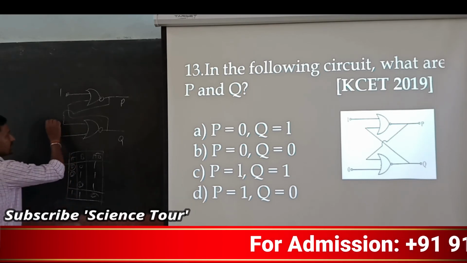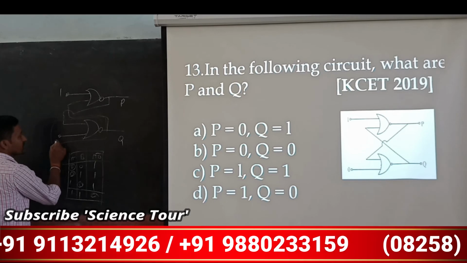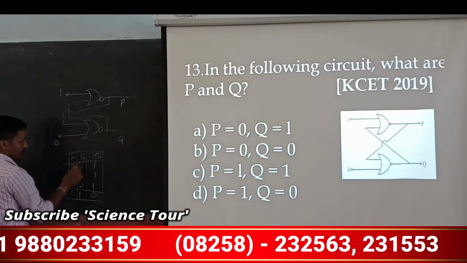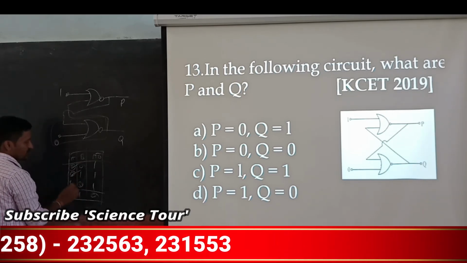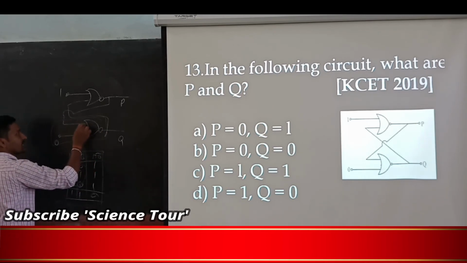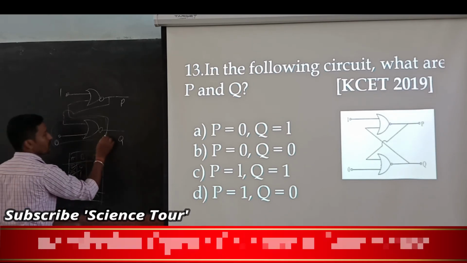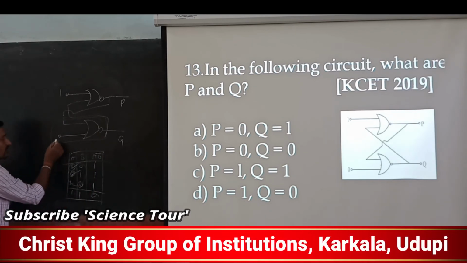Now if you consider this NOR gate, one of the inputs is 0 itself, so all these conditions suit, so it must be 1 only. Whether the other input is 0 or 1 doesn't matter for us, it must be 1 because one input is already 0.